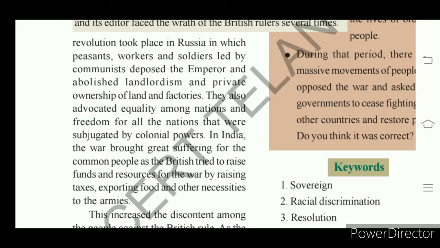In Russia, they advertised equality among nations and freedom for all the nations.